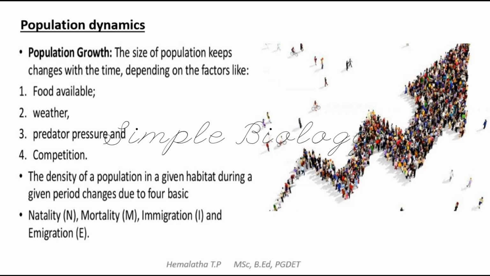Population growth depends on four factors: natality, mortality, immigration and emigration. Natality is nothing but the birth rate, the number of individuals taking birth in the population. Mortality is the death rate, the number of individuals dying in a particular population. Immigration is the individuals who are added to the population, and emigration is the individuals who are leaving the population. Based on these factors we can tell whether the population is increasing or decreasing.